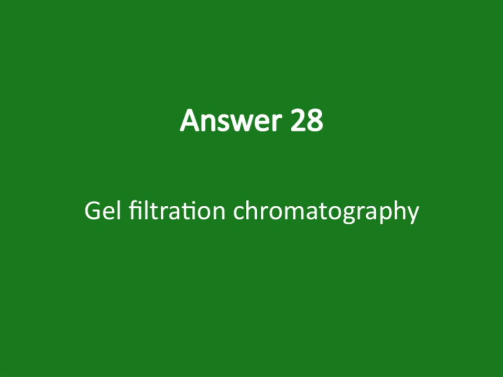Today, let's take a closer look at gel filtration chromatography, which is also known as size exclusion chromatography. This technique is primarily used to separate molecules based on their size. The process involves a column filled with porous beads, and as the mixture passes through, smaller molecules enter the pores and take longer to travel, while larger molecules are excluded from the pores and exit the column more quickly. This allows us to effectively sort our molecules by size.